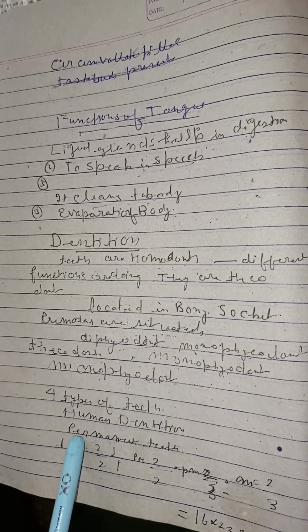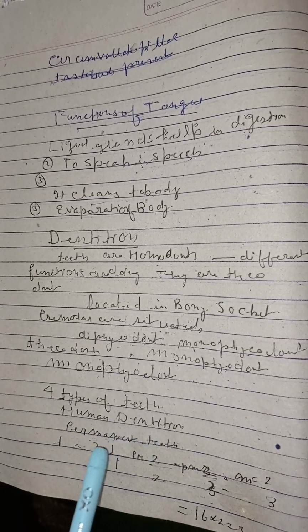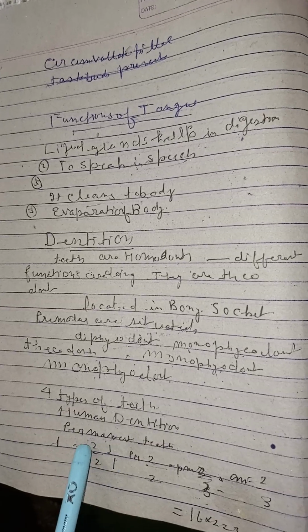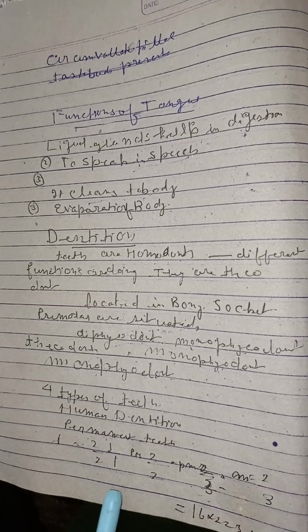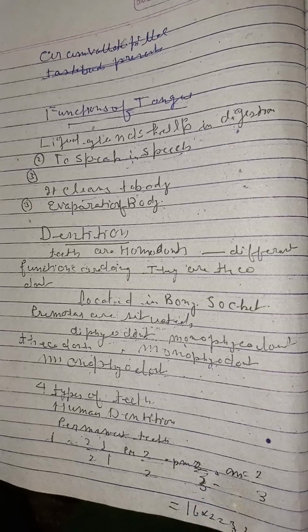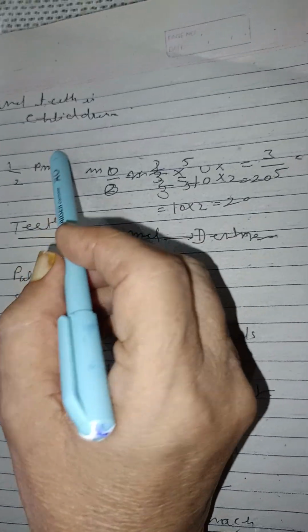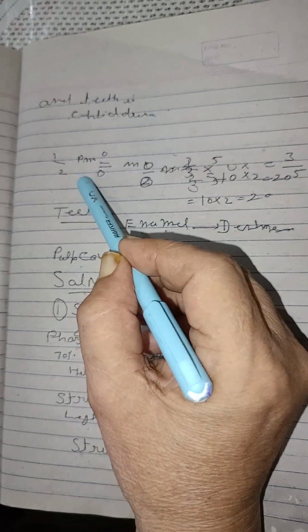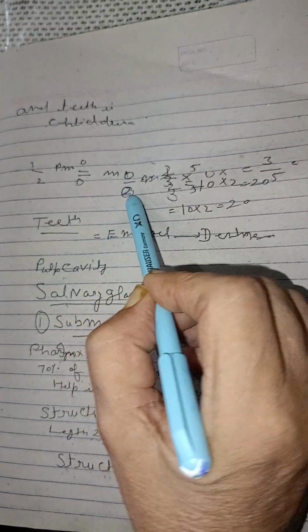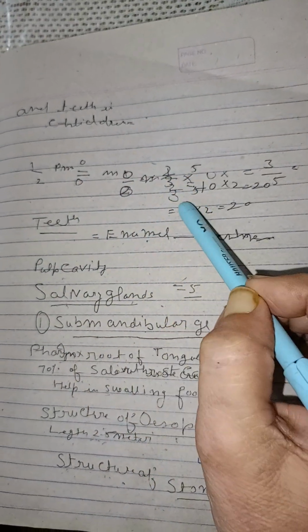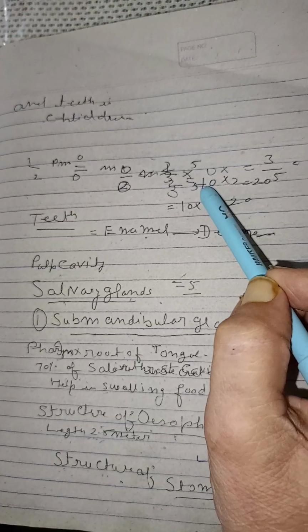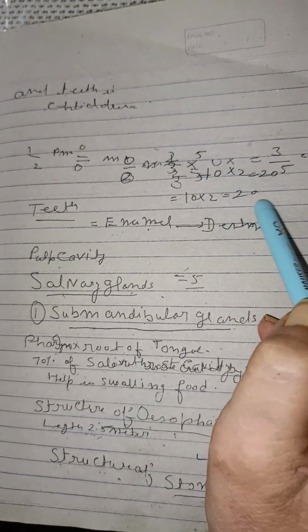First, the dentition. Second, the maxillary teeth. 1 2 1 1 2 1 2 1 2. Okay. The dental formula is PM 0/0, M 0/0 and M 3/3, and then molar 3/3, which is equal to 20.